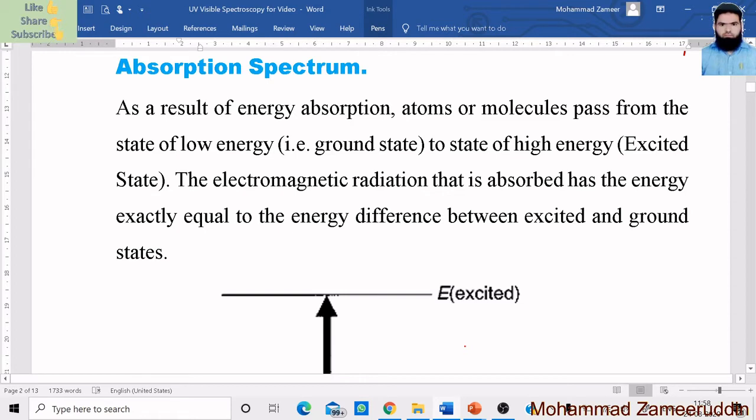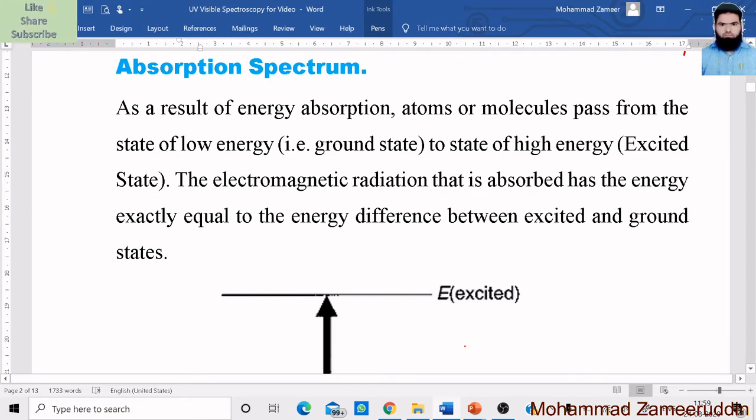For any electron to be stable, it should occupy minimum energy. Now when radiation interacts with the atom, these valence electrons gain some of the energy from the radiation, and they become more energetic.